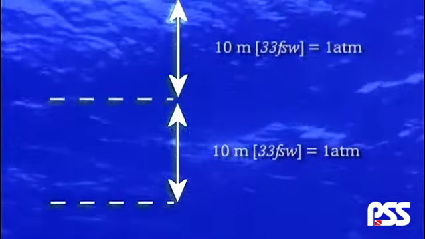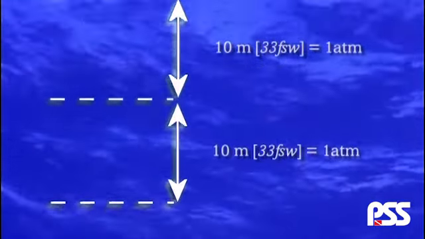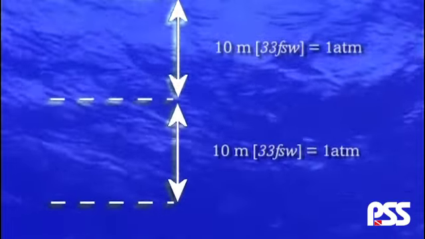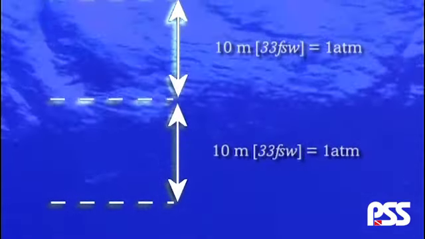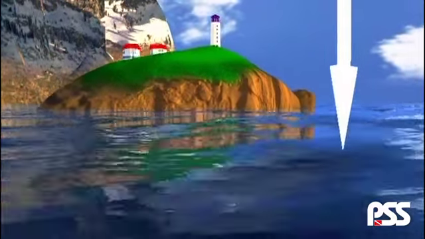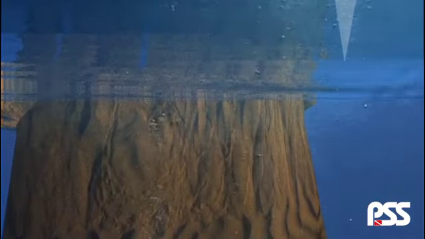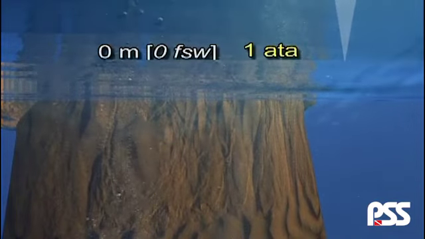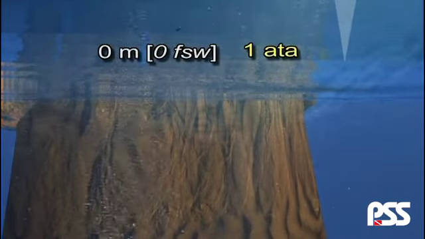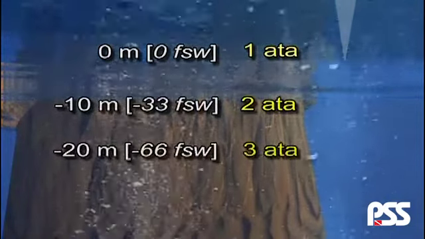As divers, we are interested in the total pressure we are being subjected to. Therefore, we use the term absolute pressure, which is the sum of the hydrostatic and atmospheric pressures. In this way, we take into account both the column of water above us, as well as the column of air exerting a force on the Earth's surface. So it's easier to see that on the surface we have a pressure of 1 atm. The final A means that we are referring to absolute pressure.